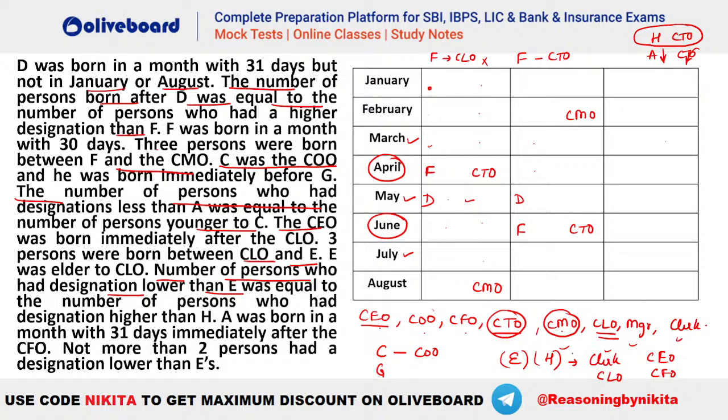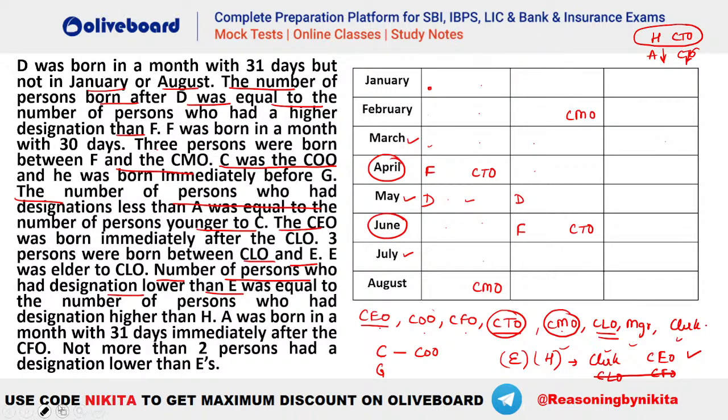So you can see E is either the clerk or the CLO, है ना. But we have this information that 3 persons are born between CLO and E. So that means E is not CLO as well because 3 persons have to be there between the two. तो ये वाला केस भी गलत हो जाएगा. That means we know now that E has to be the clerk and H has to be the CEO. ठीक है, ये भी हमें पता चल गया. I hope this is clear everybody.